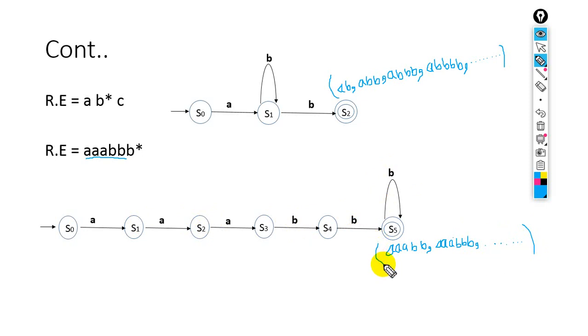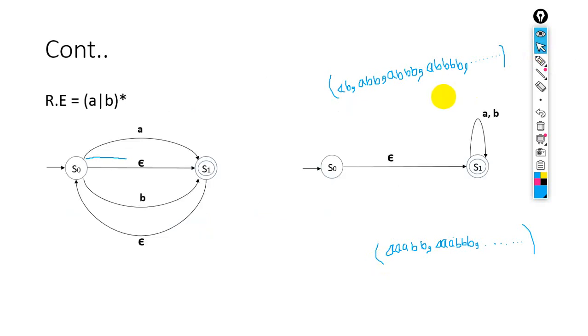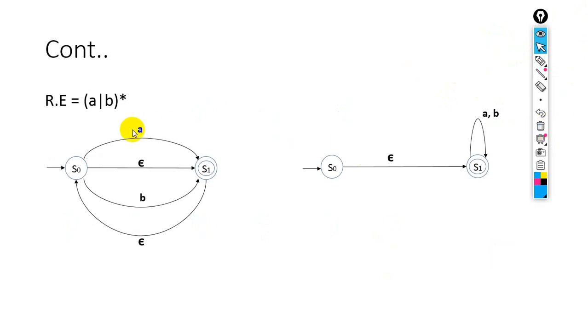Okay, next one, what we have? We have next example. For example, here we have A or B whole star. So now we have star on two letters. So how will we represent this by using NFA? Look at this.